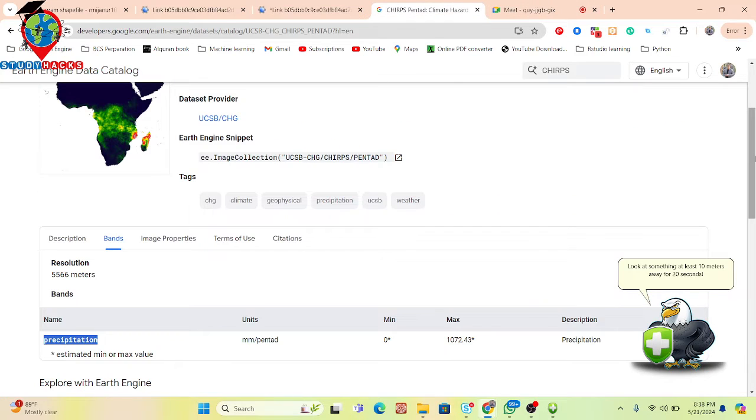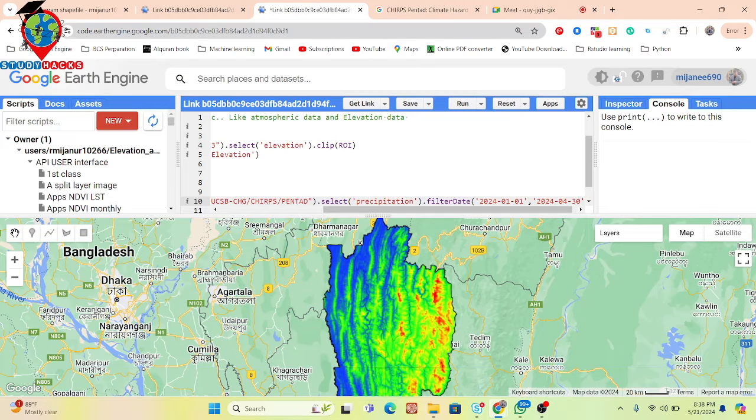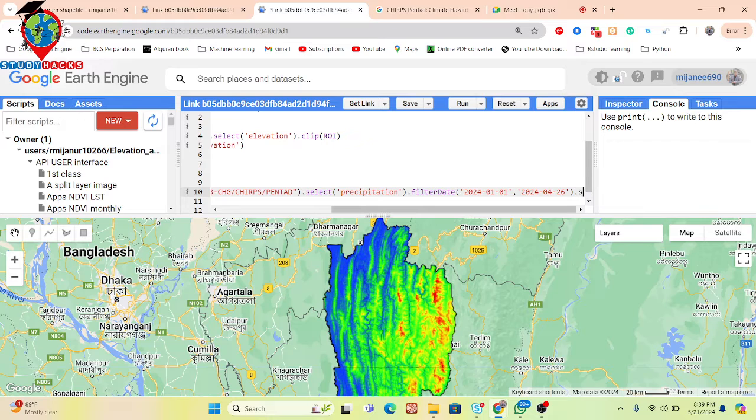If April, I can see the last time period. What is that? The last time period is 04-26. Okay, so it is updating. We put here the 04-26. Okay, so now I calculate from here the total precipitation.